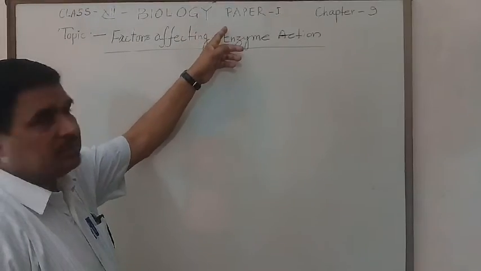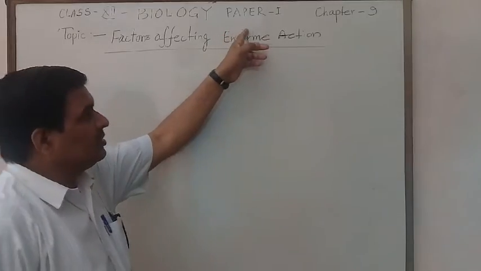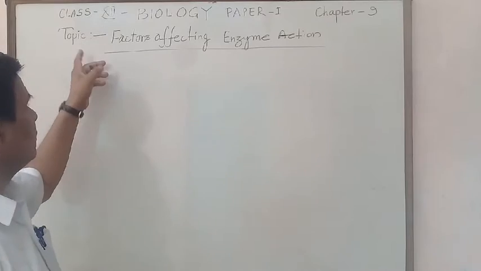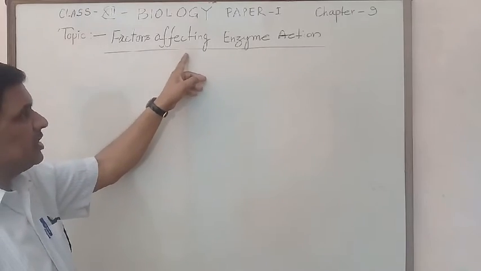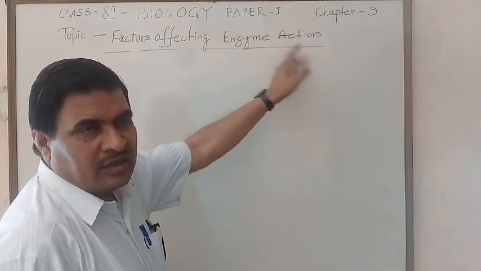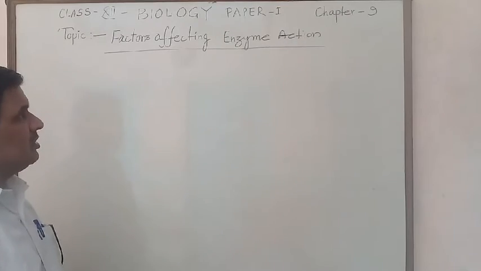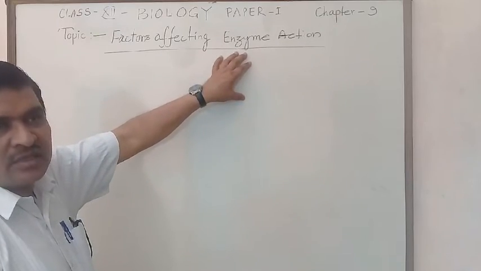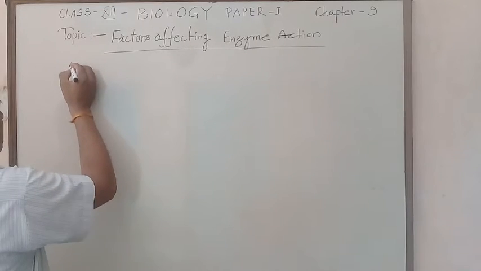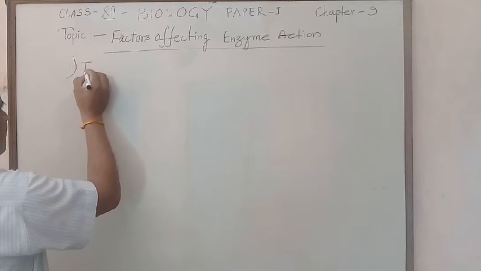Students of class 12 biology, paper first, in chapter 9 you study today about the topic factors affecting enzyme action. Factors which affect the enzyme actions are many, but the first factor is temperature.